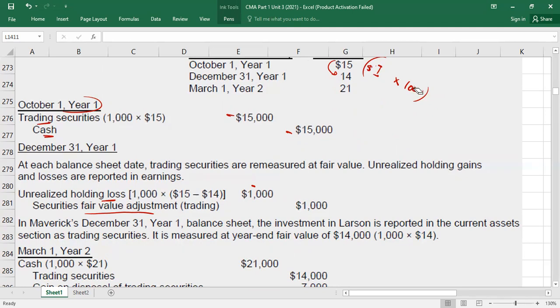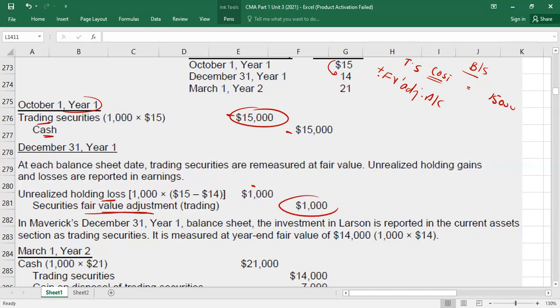Year 1 presentation. First tell me in the balance sheet what you will do. You have already, under the asset section, a cost. How much? 15,000. Trading securities at cost, right? Trading securities at cost, plus or minus the fair value adjustment account. And is the adjustment account a debit here, or a credit here? No, the fair value adjustment account is a credit. So it means you have to deduct.